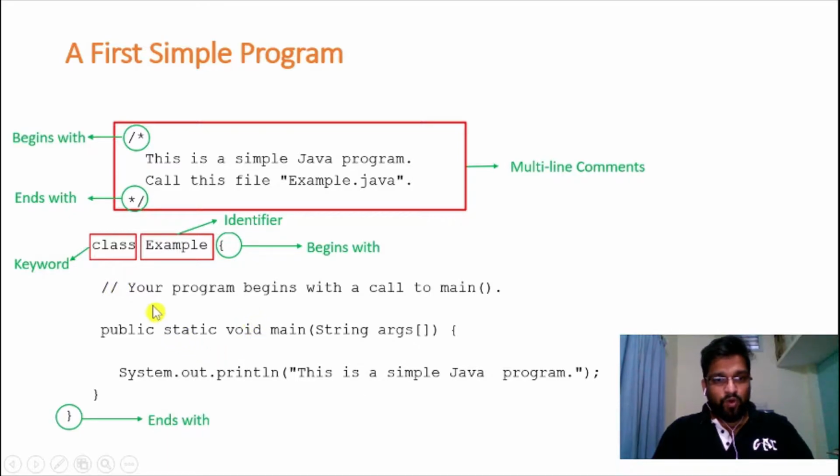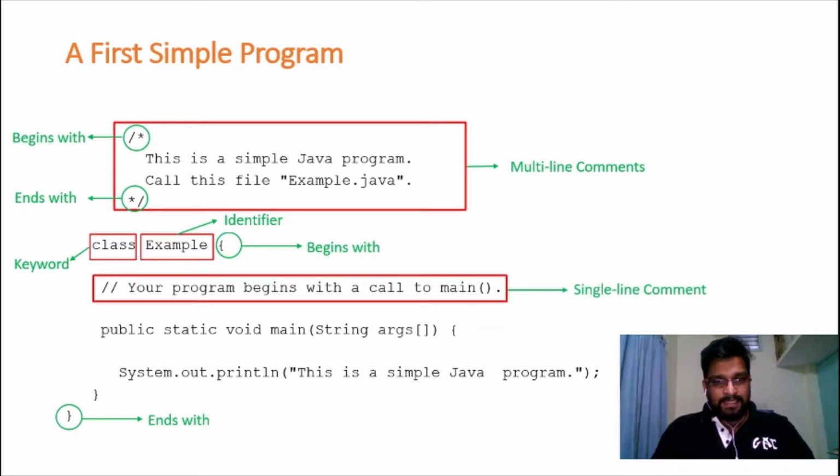Within this class, whatever we write, we call it the body of the class. Sometimes we call it members of the class. So let us move inside the class. Inside the class, I have written a single line comment. Why are we calling it a single line comment? Because I am trying to comment a single statement. How do we write a single line comment? A single line comment should be prefixed with two forward slashes.